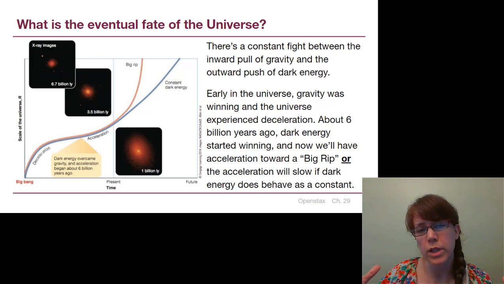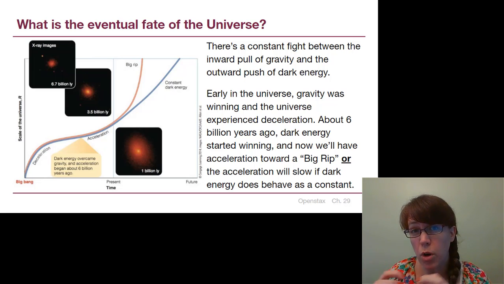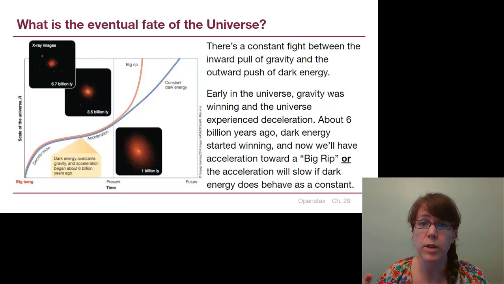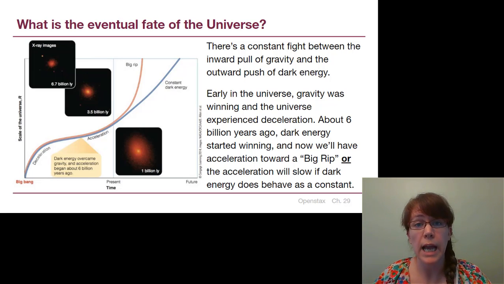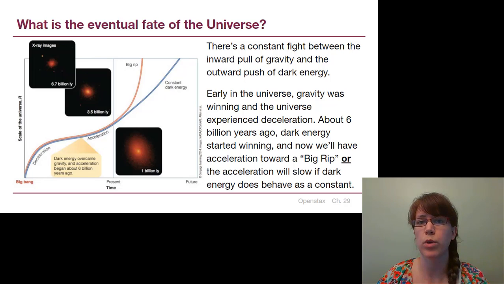So early in the universe, when everything was denser, because all the mass and material was packed closer together, gravity was a stronger force. And after inflation, the universe actually slowed down its expansion. But over time, as things expanded, even though they were going slower in that expansion, in the same way that you might be going 80 miles per hour on a highway and slow down to 60 miles per hour, you're still moving forward. The universe is expanding this whole time, it was just moving forward more slowly. But about 6 billion years ago, dark energy started to be the dominant force.